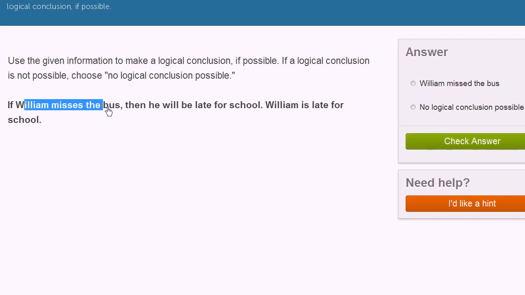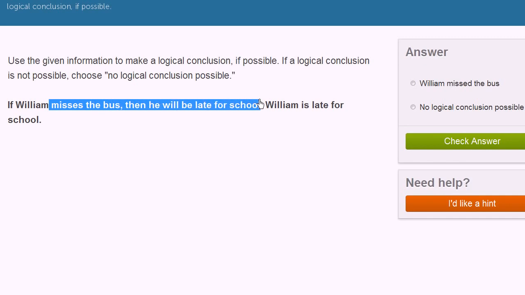If William misses the bus, then he will be late for school. William is late for school. So let's think about this a little bit. Missing the bus is one way that you could be late for school, but he might not have missed the bus. He might have caught the bus, but then sat in the bus once he got to school. So missing the bus is one of the ways that he could be late for school, but it's not the only way.